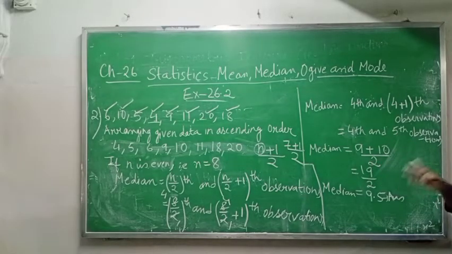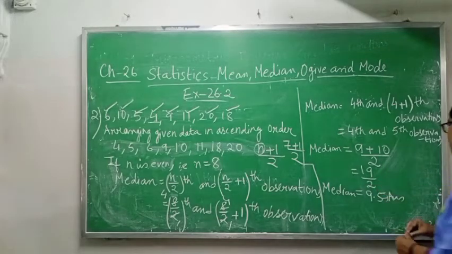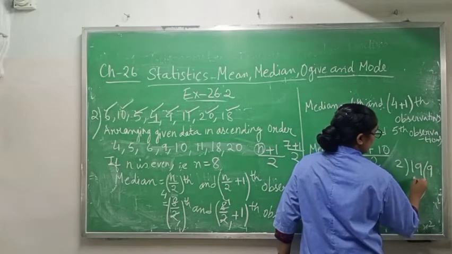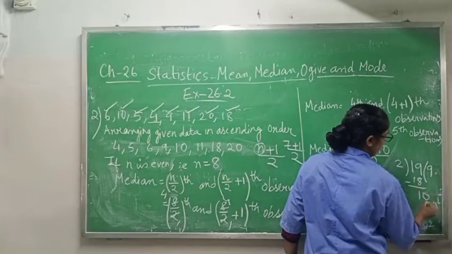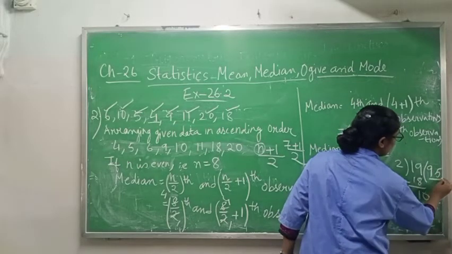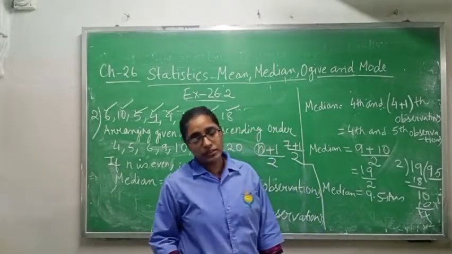Always divide by 2, no 3, no 4, only 2. So 9 plus 10 is 19. 19 by 2: 2 nines are 18, 1 remains, then put a decimal and 1 0. 2 fives are 10. So you get 9.5. So the median will be 9.5.